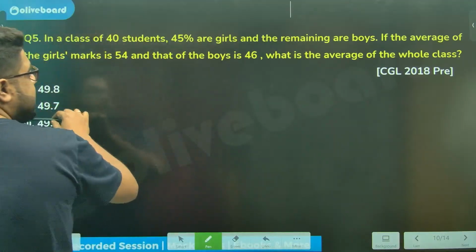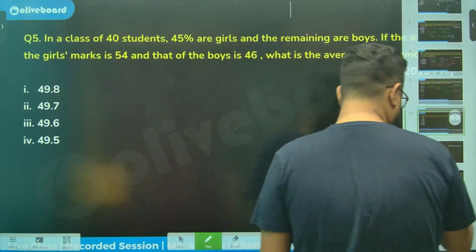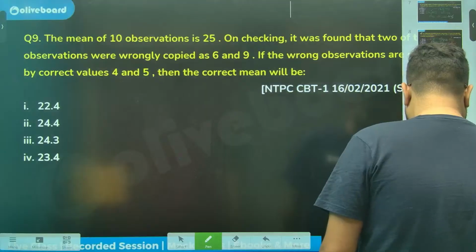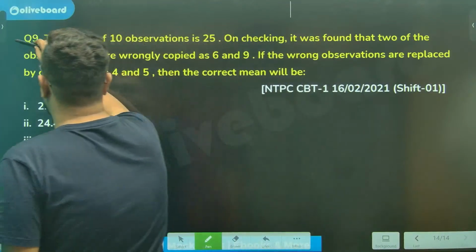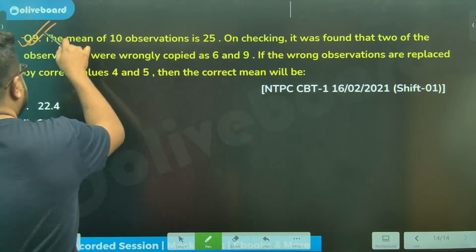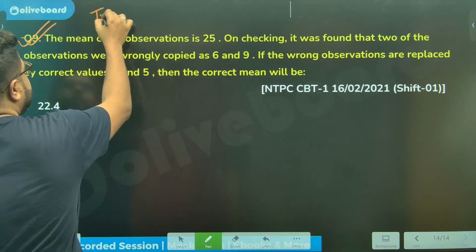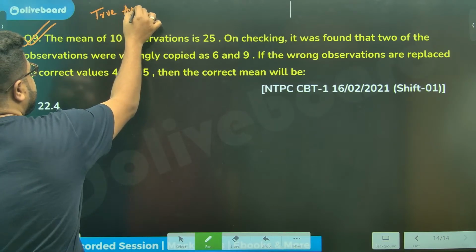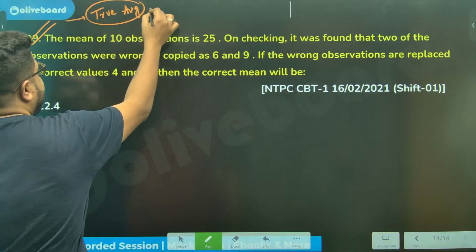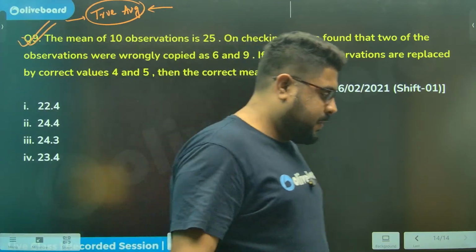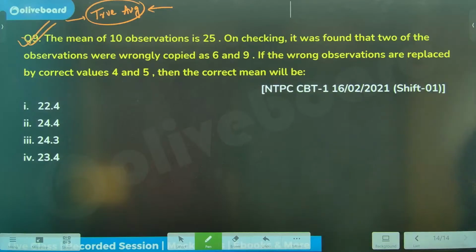Perfect, I hope. Acha, wait a second. Sir, there is one NTPC question I have also taken. Let's do this one now. The true average type questions, these are called the true average type. I've decided to take one question from railways as well. So please try this, just try this very quickly.